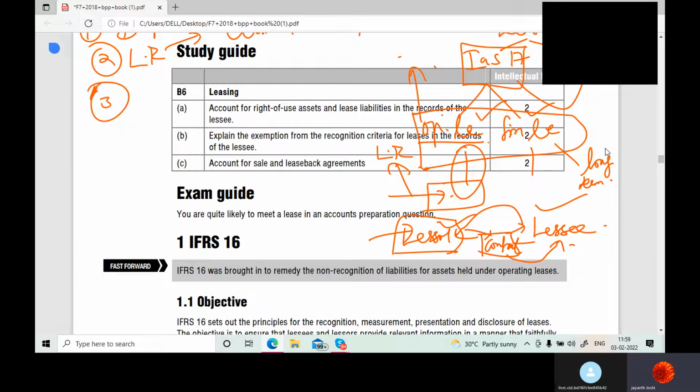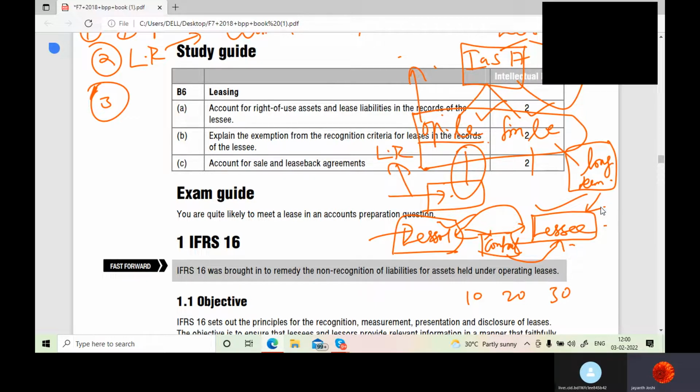And this lease is something whereby the lease can be for 10 years, 20 years, or 30 years, for a long term. And the risk and reward associated with the asset is transferred to whom? Lessee. Who will take care of everything related to the property? Any damage that happens to the property, who will be responsible for that? Lessee. Because he is going to take the maximum benefits out of the asset, and he is going to use that asset for a longer period of time. He has to take care of the damages, whatever happens to the property, he will be responsible.